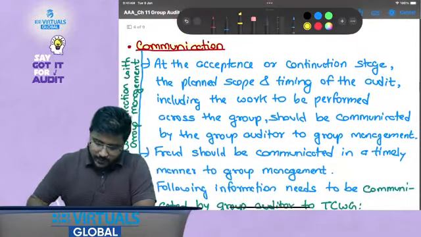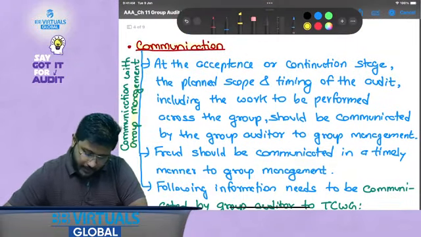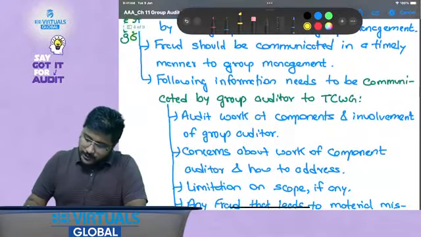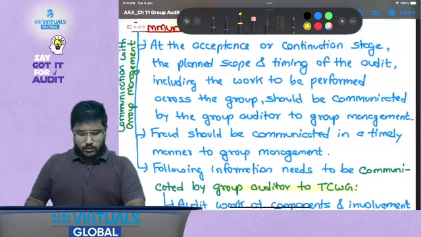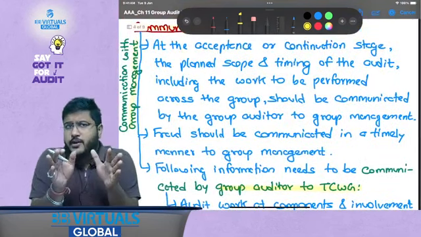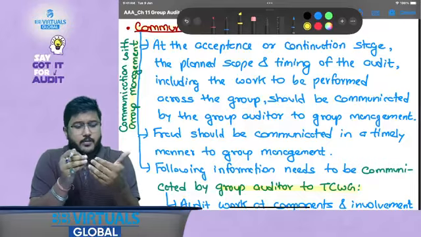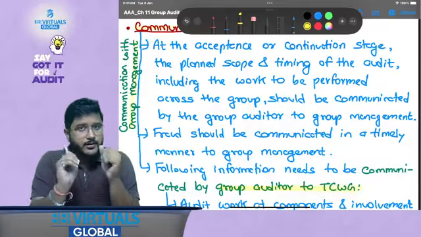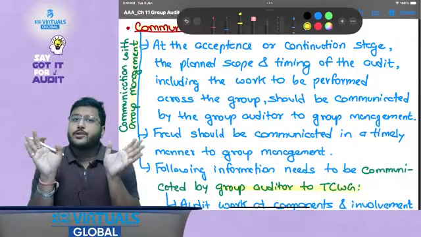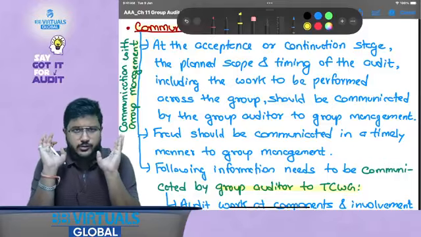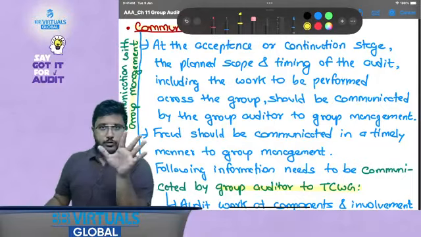Now communication could be with the group management, communication of the group auditor with the group management, or communication by the group auditor to those charged with governance. Both could be there. We have already covered the standards where we talked about the level of communication required between the auditor and the management, and the auditor and those charged with governance. Similar conversation and similar level of communication is going to happen here. So you do not need to worry.